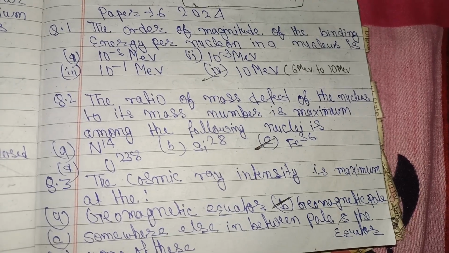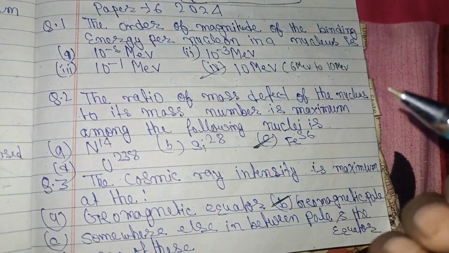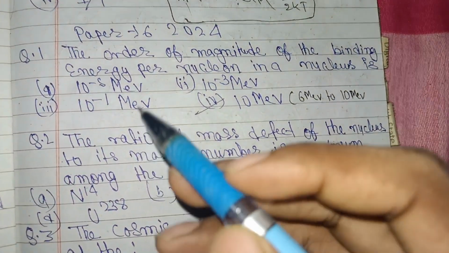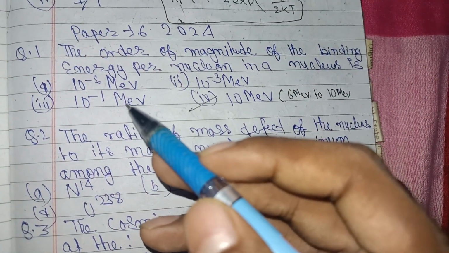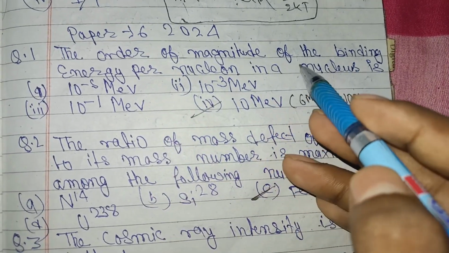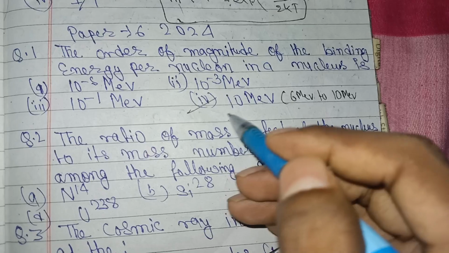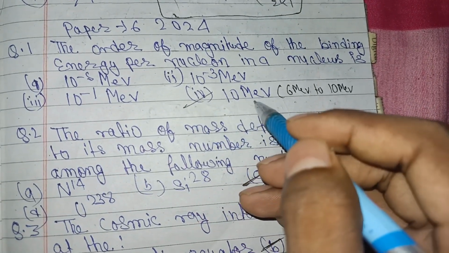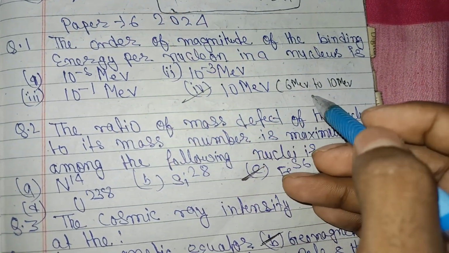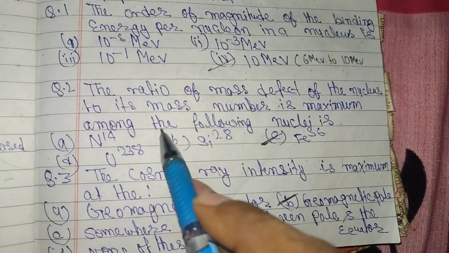हेलो दोस्तों, तो इस वीडियो में पेपर 6 2024 का क्वेश्चन पेपर ऑब्जेक्टिव देख लेते हैं क्या क्या है। तो पहला क्वेश्चन है: the order of magnitude of the binding energy per nucleon in a nucleus is 10 to the power 10 mega electron volt, 6 mega electron volt to 10 mega electron volt.